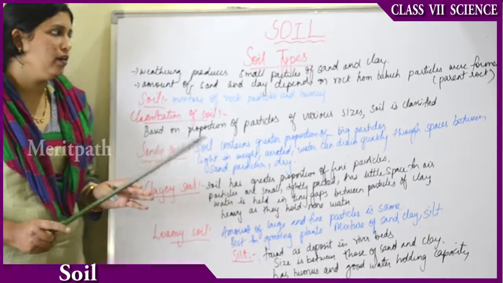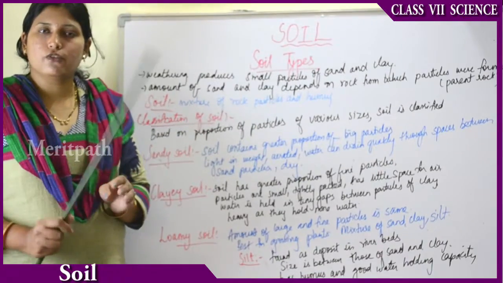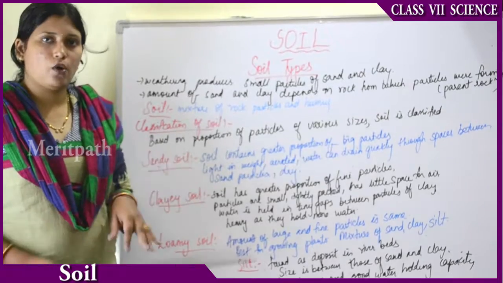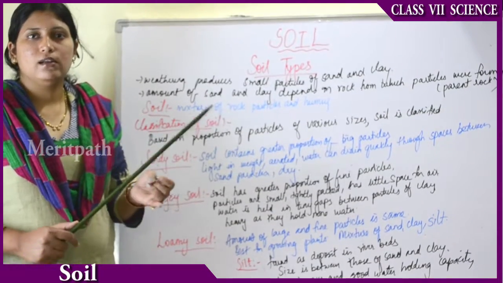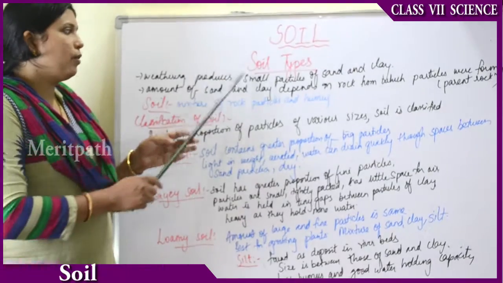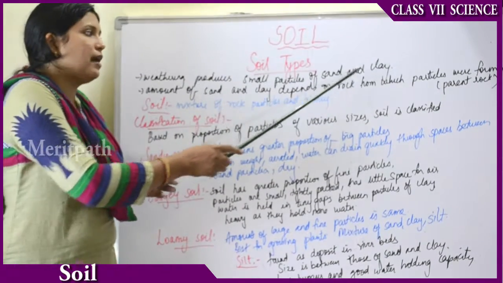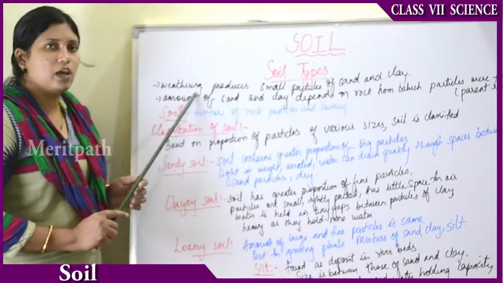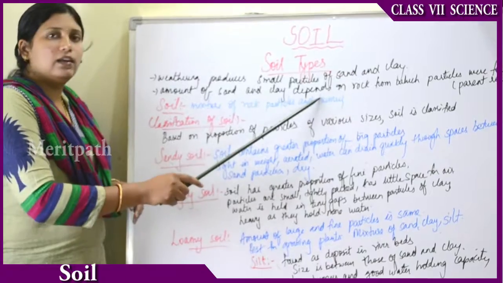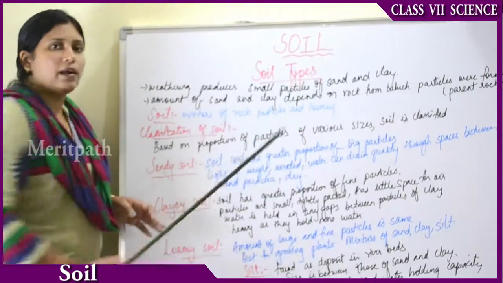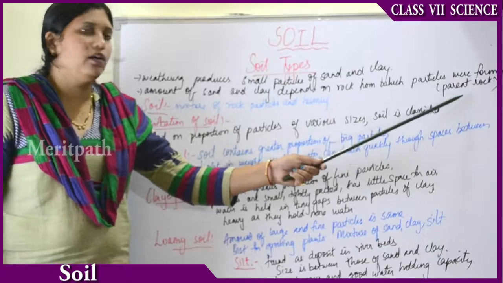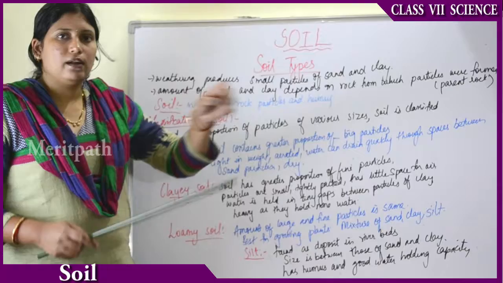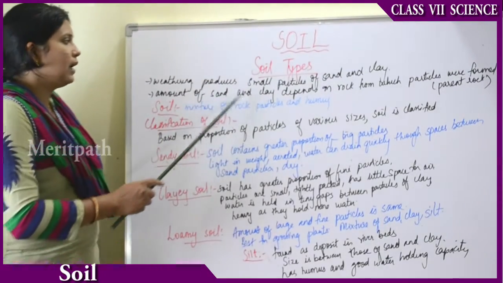So you have understood, right? Weathering produces small particles of sand and clay. What is weathering? Weathering is the breaking down of rocks into small particles of soil by weather, wind and climate. So the amount of sand and clay produced depends on the type of rock. That rock is known as the parent rock. Like we have parents from whom we are formed, in the same way, from the parent rock, small particles of sand and clay are formed.